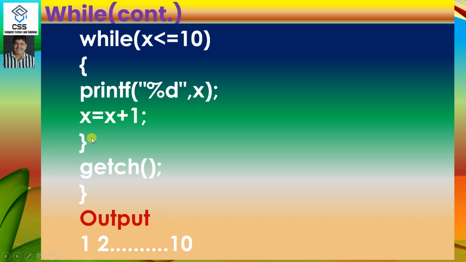Many people wonder how it will go back there, because this is the syntactical structure. Till the condition remains true, it will continue within the loop. When the condition becomes false, it will come out of the loop. And hence, the result will be 1, 2, 3, up to 10. Like this, this type of repeated task can be done. We write once, and it will be repeated a number of times.